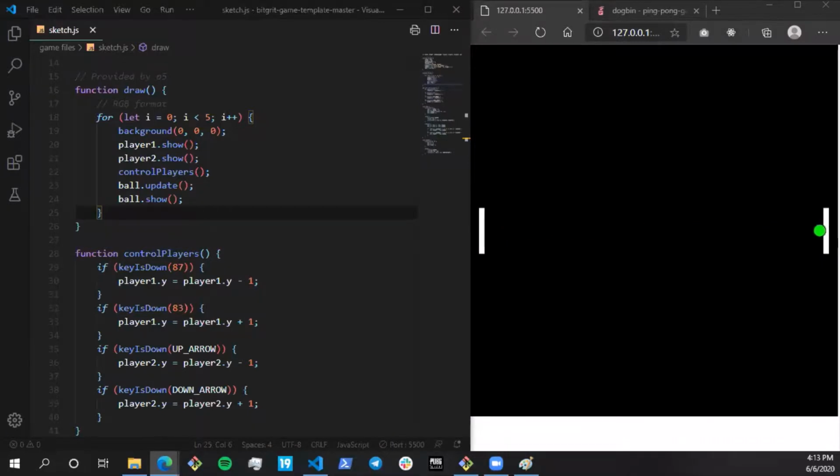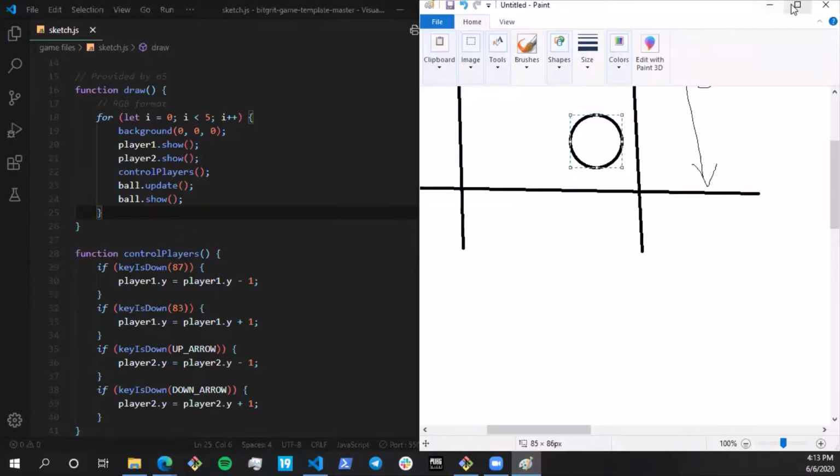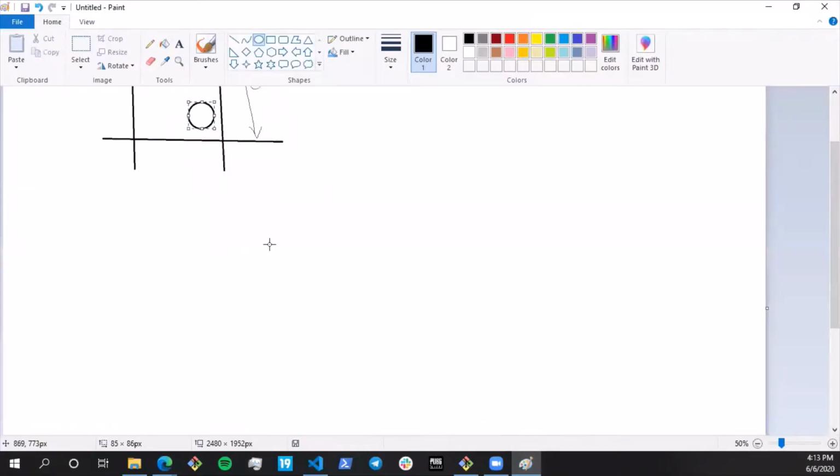Actually, the remaining part is also going to require a lot of drawing. So what I'll do is I'll just start drawing those things beforehand in a better fashion.